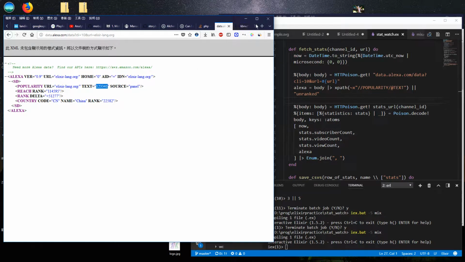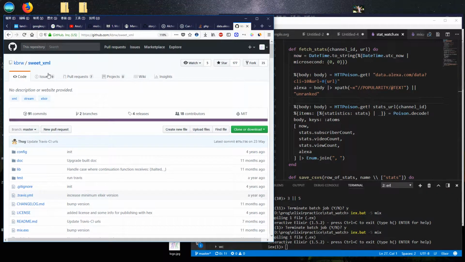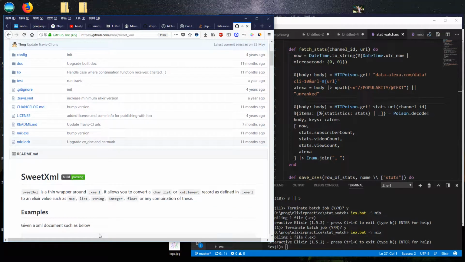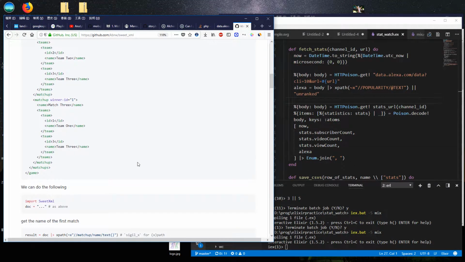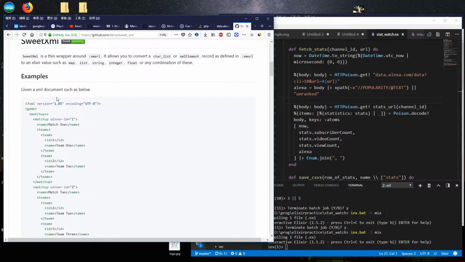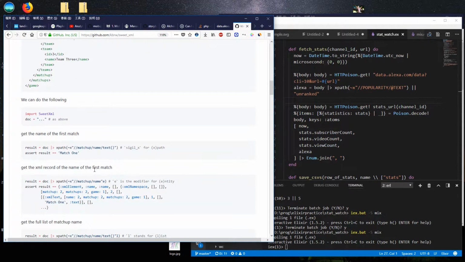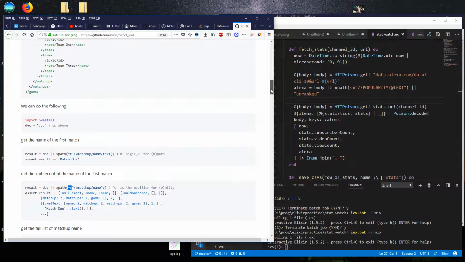There's one called SweetXml, which is a wrapper around an Erlang library. I've just pulled that into the project, and it's a bit more involved than parsing JSON because XML is a bit more involved, but it's not too crazy. This wrapper gives you a new sigil, an X sigil for parsing XML, and we'll just play around with it a little bit in the shell.